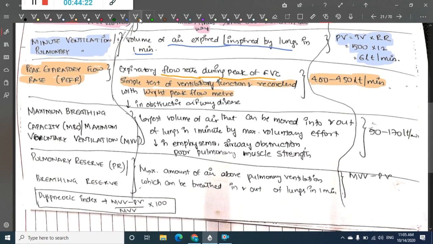Next we have maximum breathing capacity, which we can also call maximum ventilatory capacity.